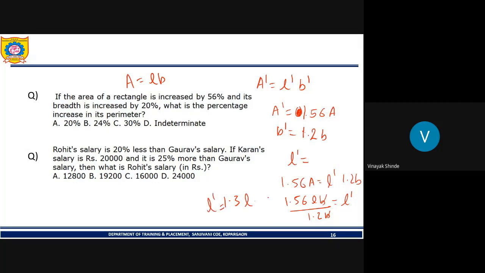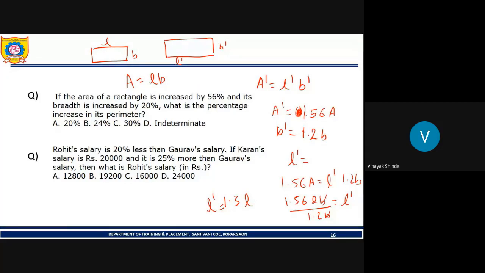After the changes, what we require is the change in perimeter. See, we have this rectangle, this is the length and this is the breadth. After increasing the sizes, this will become L dash and this will become B dash. Changes in the length and breadth.